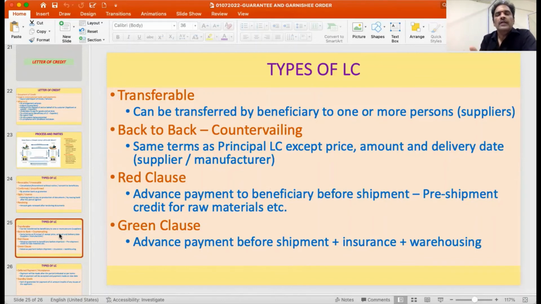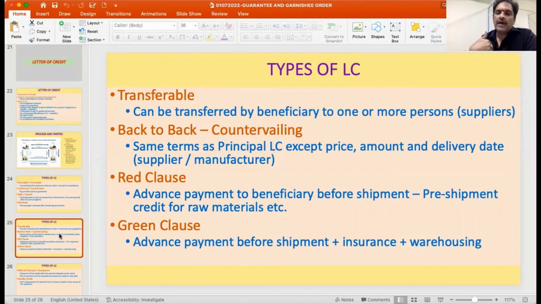Then there could be an instance where the person entering into the export transaction is merely doing a trade transaction, but he doesn't have the ability to supply. So he is going to make another LC, which is a corresponding reverse of that.